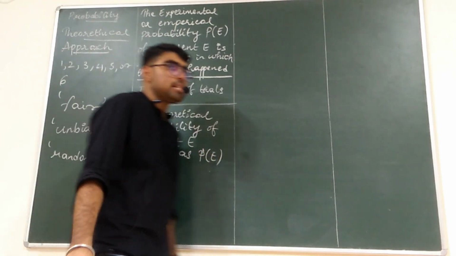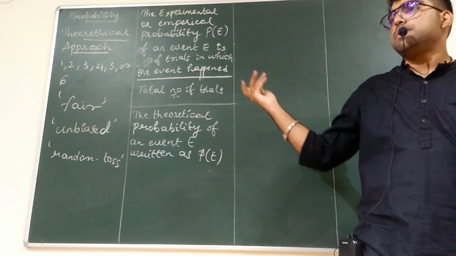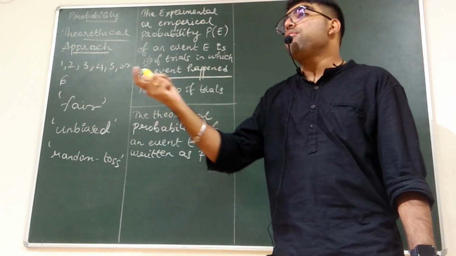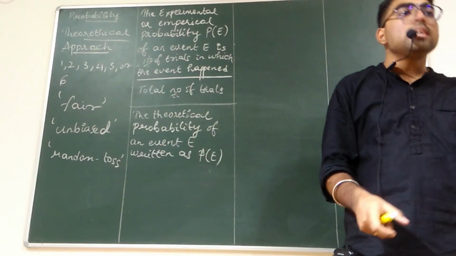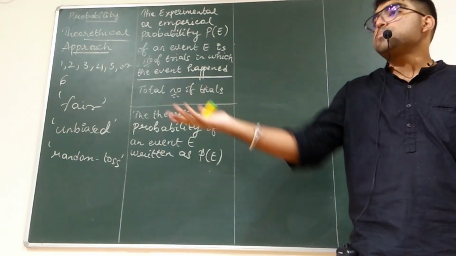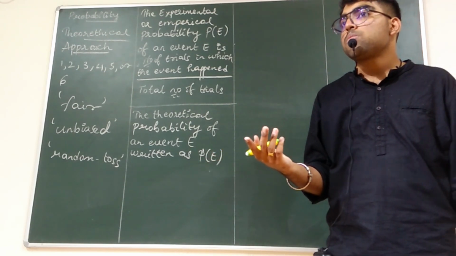Now you people might ask me, sir, what is the difference between that P of E and this P of E? So P of E refers to the probability of events, either theoretical or experimental. The probability remains the same, right?